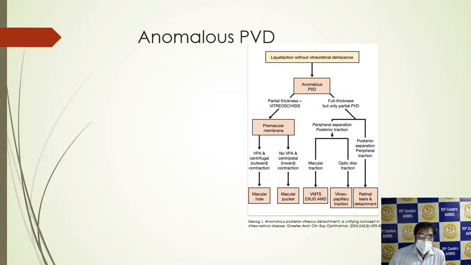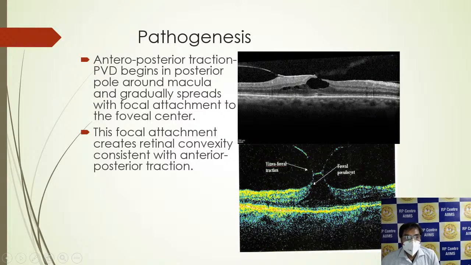Another theory was anomalous PVD. That anomalous PVD leads to vitroschisis, partial thickness, and there is a vitreopapillary adhesion. The centrifugal contraction, that is outward contraction, can lead to the macular hole. This is given by Seebeck J. The anteroposterior traction: the PVD begins in the posterior pole around the macula and gradually spreads with focal attachment to the foveal center. These focal attachments create retinal convexity consistent with the anteroposterior traction.